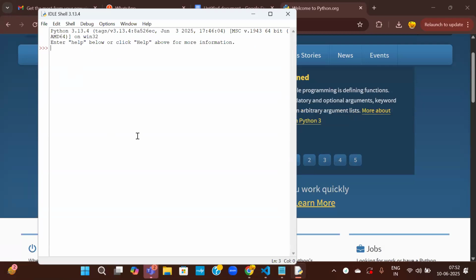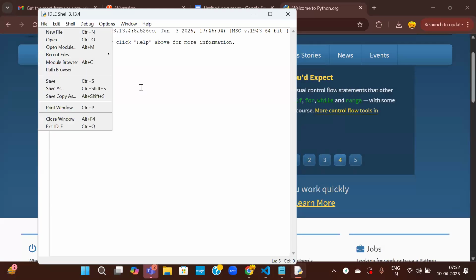This is the IDLE environment. Here, this is an interactive shell, which means that as soon as you give the input, output will be generated. Let us see. I will give the value of a as 10. Immediately, if I ask what is a, it gives 10. Here we cannot write the complete program. If you want to write a complete program, you have to open a new file, save that file, and then execute it.